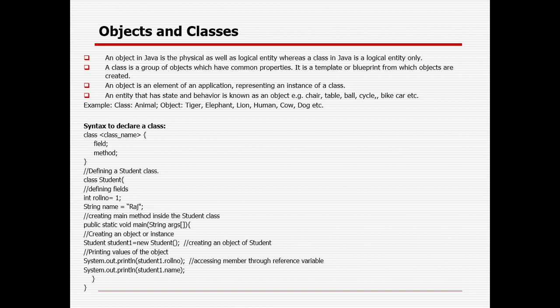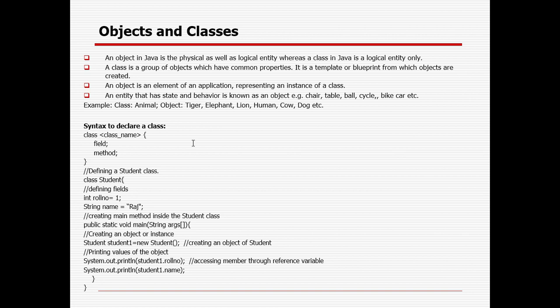Suppose if I want to give something called cooking utensils, it will signify something, exactly, right? Similarly, if I want to name something called tiger, a human being, lion, cat, dog, like that, it signifies something. So that is called an object, and a group of similar objects is called a class, right?